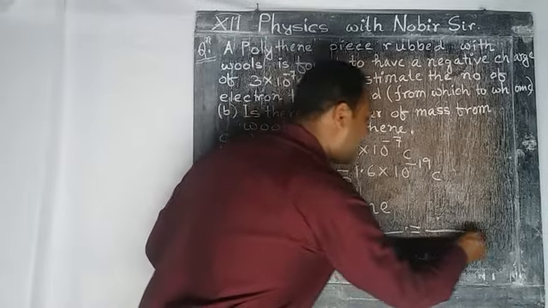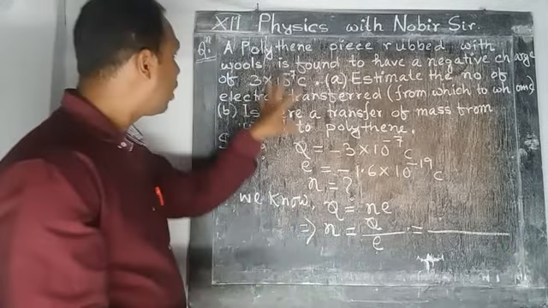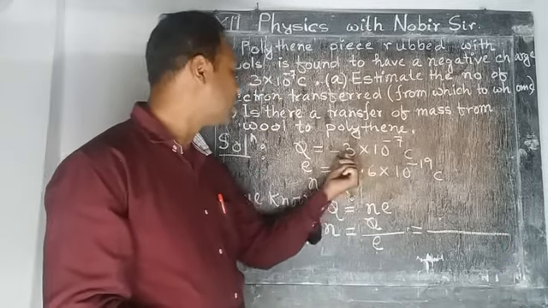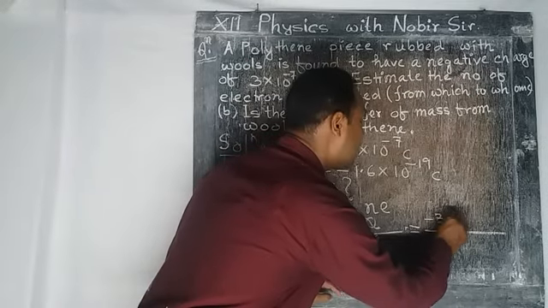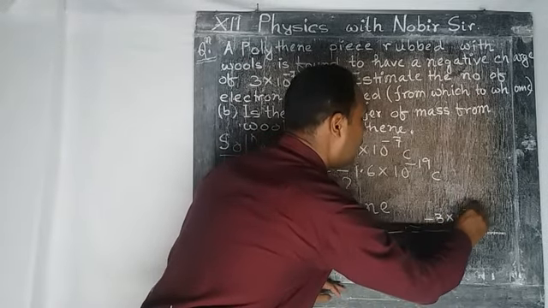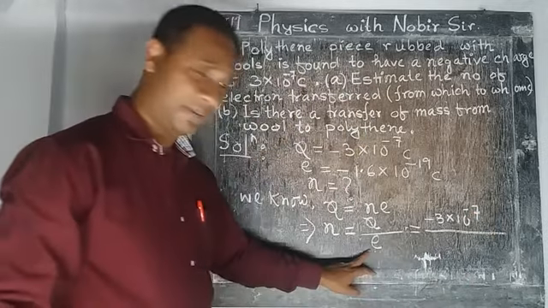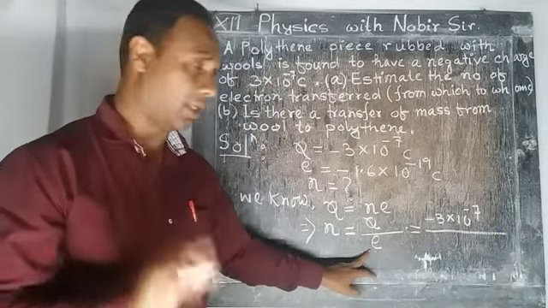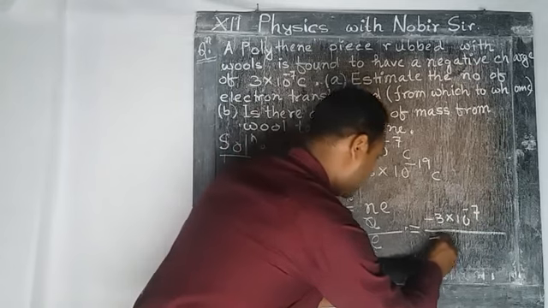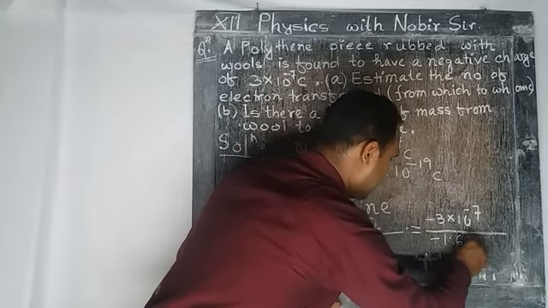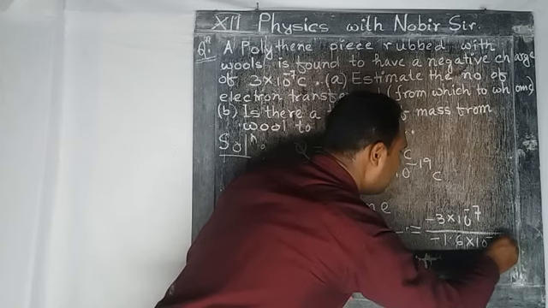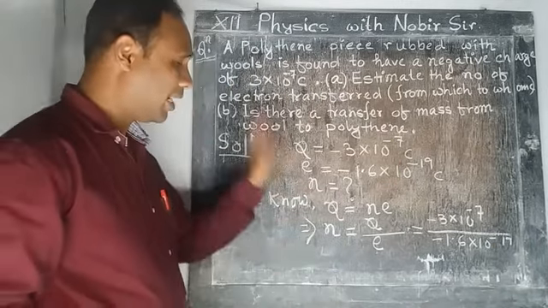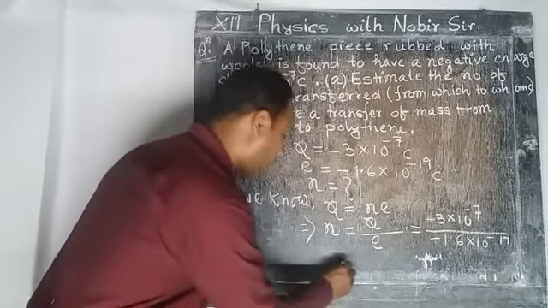So what is Q? Put the value of Q. Q means the charge of the body. The total charge of the body is minus 3 into 10 to the power minus 7, divided by E. E means the charge of an electron, which is 1.6 into 10 to the power minus 19. Okay, so minus will be cancelled out. So what will be the value?